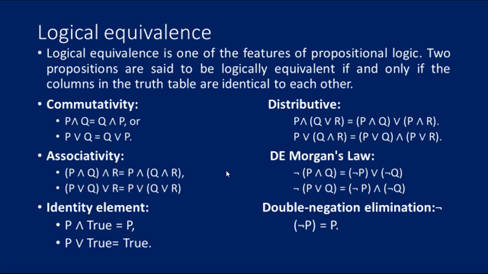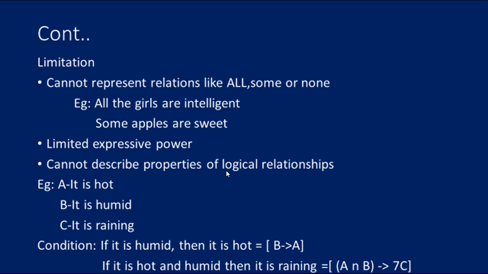So let me explain with an example so that it becomes clear. As I said, A is it is hot. B we can take as it is humid. C we can take as it is rainy, right? In the same way, another example: P is it is raining, Q is the street is wet. So we can represent this as P implies Q.